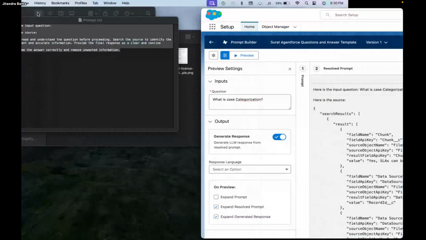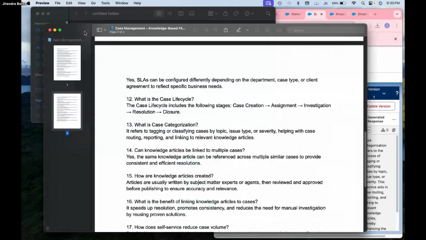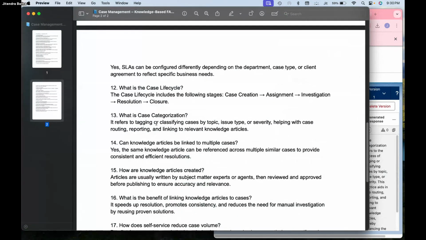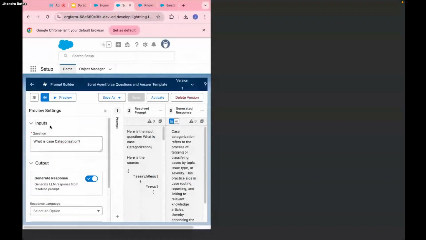Let's go and check the document. See, right now it changed a bit because I mentioned in the prompt to make it concise, and that's why it changed. It refers to tagging or classifying case severity with case routing and linking.